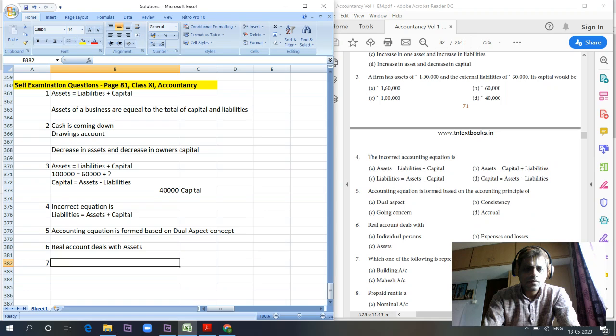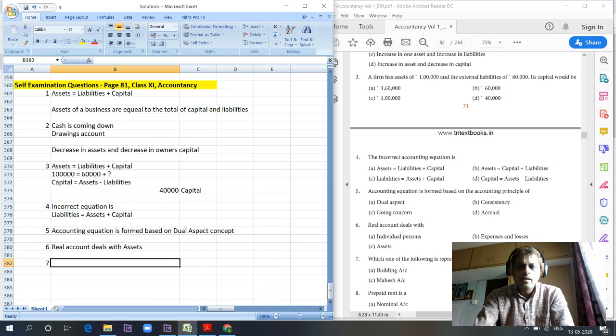Then the other options in this question: individual persons? No, individual persons are personal accounts. Expenses and losses are nominal accounts. Income and gains are nominal accounts. So real account deals with assets. Next question, question number 7.